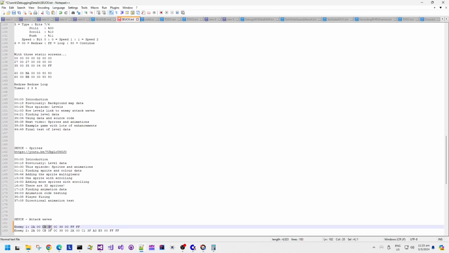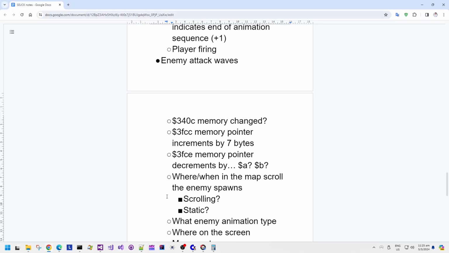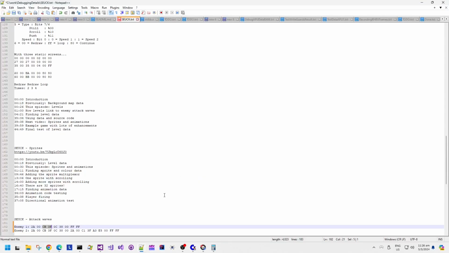Looking at these bytes here, that seems to be a memory address, 3FCB, for the first enemy that was added there. Because it's low byte, high byte order, we swap it around. 3FCB is just before this memory pointer log. So yeah, I think that first memory pointer is definitely at the end of the attack wave data.